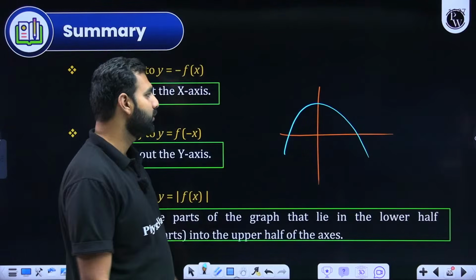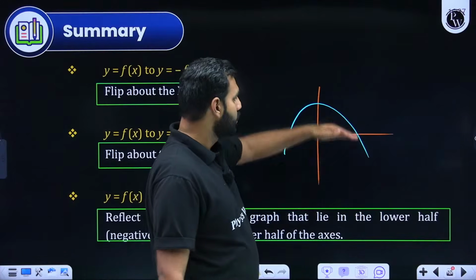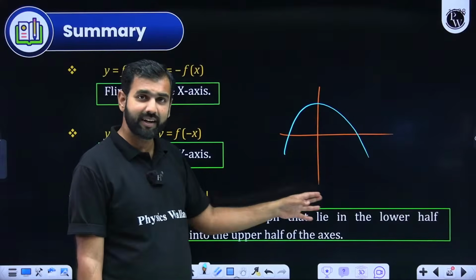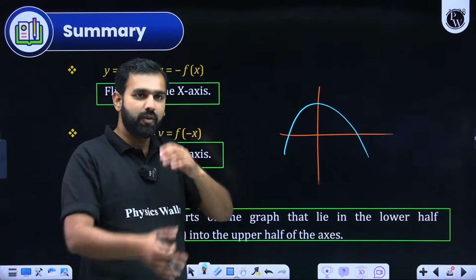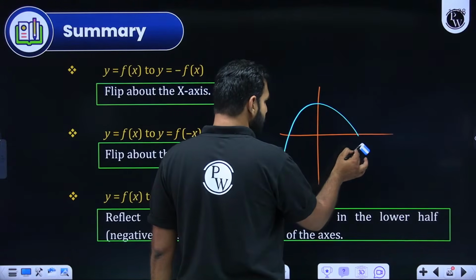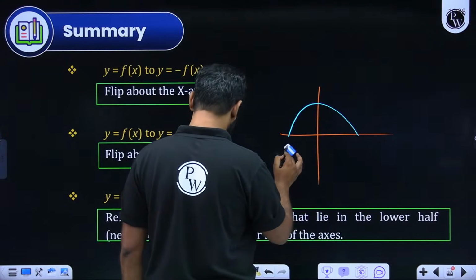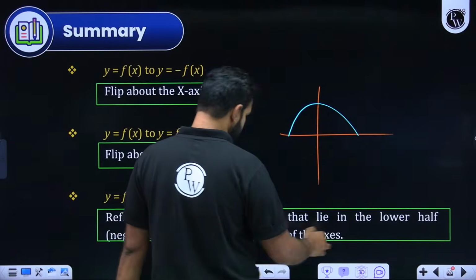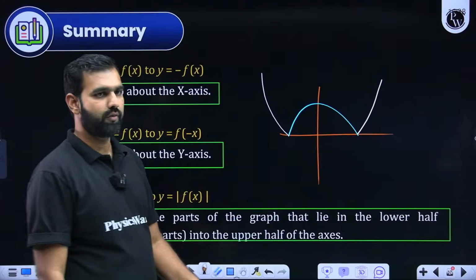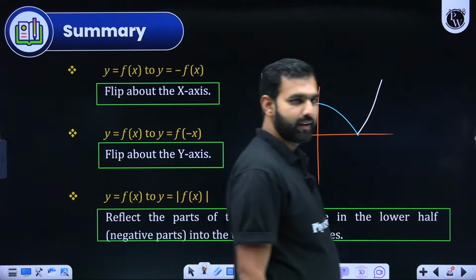Now here, if I get back to this, let's say this is the graph of f of x. The part which is below the x-axis will not be there, because there f of x is negative, but its positive version will be there. So this part will vanish and its mirror image in the x-axis will be taken, which means this graph will go like this. Are you getting this? So this is how I will have the graph of mod of f of x. Great, kindly clear all theory, sir.